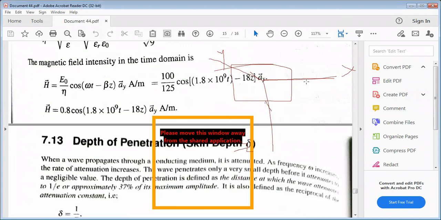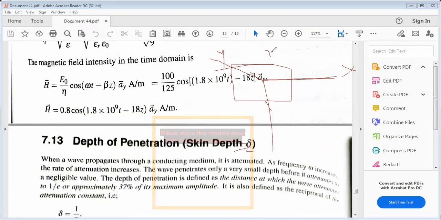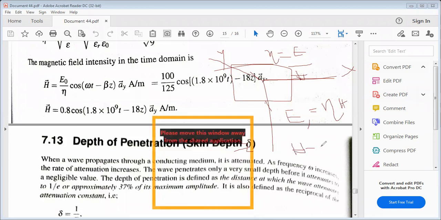Similarly, the magnetic field intensity in the time domain. What is the relation between E and H? Eta equal to E by H. From this, E equal to eta into H, or H equal to E by eta.